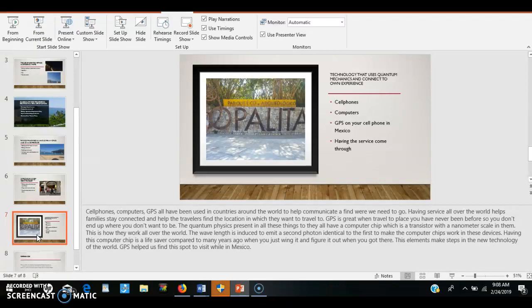Having service all over the world helps families stay connected and helps travelers find the location of what they want to travel to. GPS is a great way to travel to a place where you've never been before so you don't end up where you don't want to be.